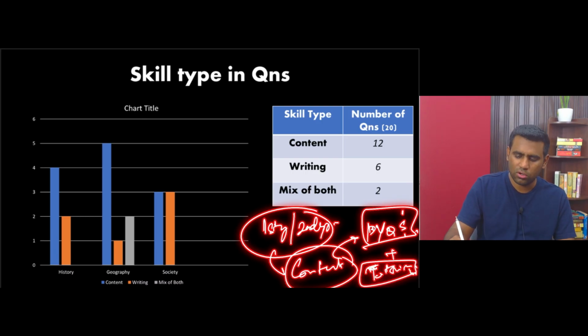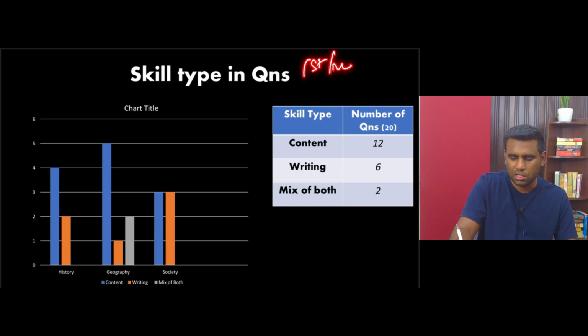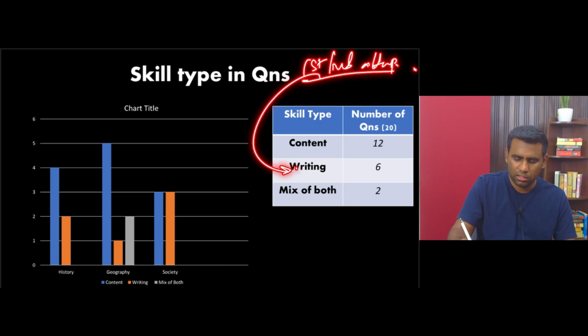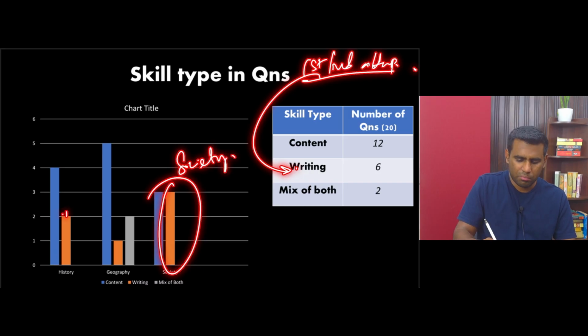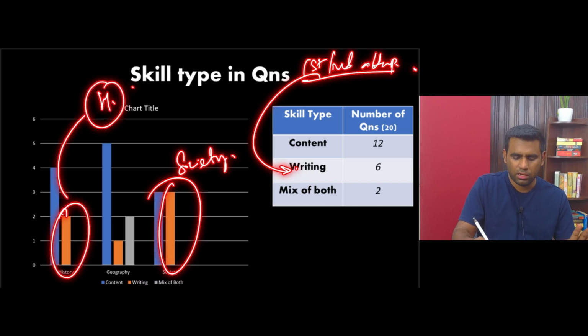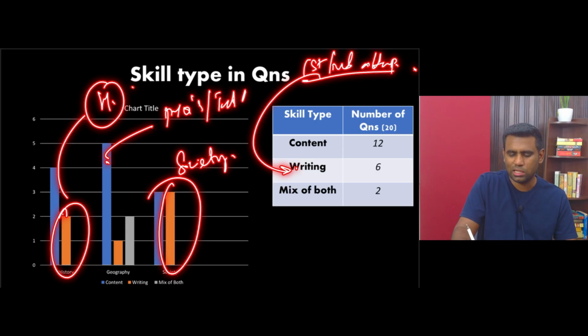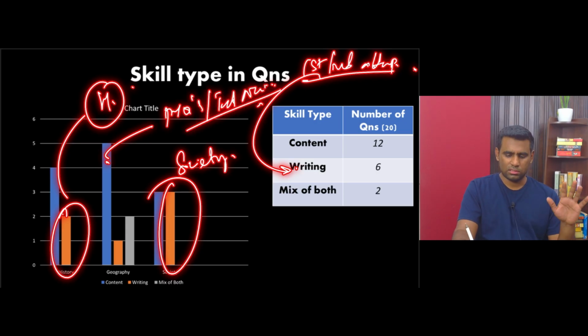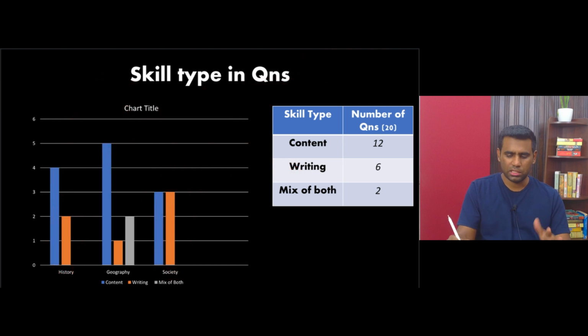Try to focus on strengthening your writing ability. So all those first timers, second attempt aspirants, your trump card is in writing. Try to ace in society as much as possible, and history as well, right? Geography, just PYQs and tests, basic NCERTs. This is going to actually help you crack mains. It can even get you into IAS and top ranks as well.